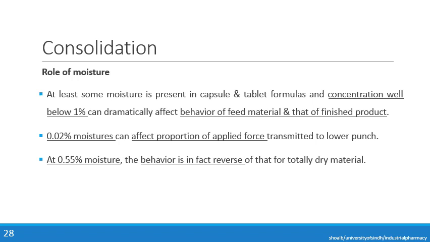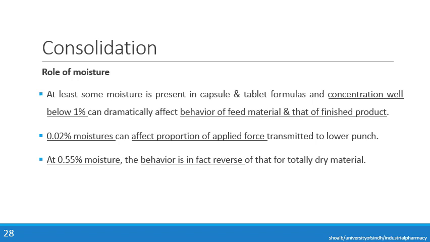So at a moisture of 0.02%, as we are increasing the moisture, the behavior of the material changes and the proportion of the applied force onto the material also changes, whereby at a level of 0.55% total moisture in a material, the behavior is actually the reverse of that of dry material.